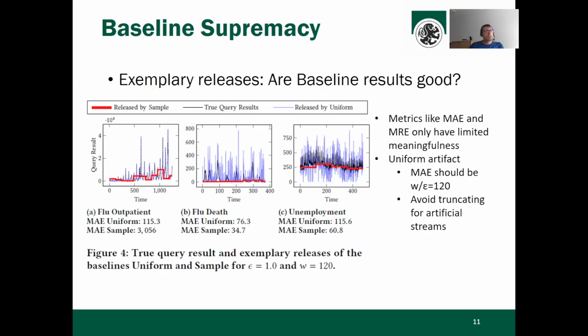You could use the mean relative error to somehow deal with the issue I've discussed on uniform, but we would even hide the problem, make the utility of sample better. So the key takeaway is, do not interpret too much into these abstract error values.